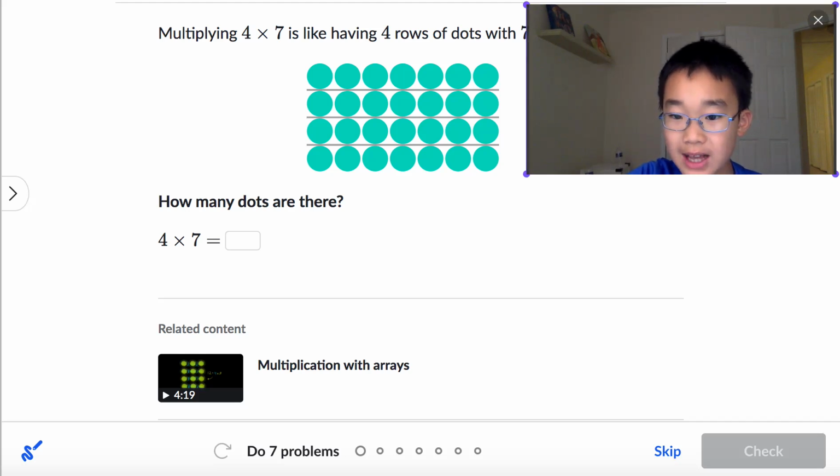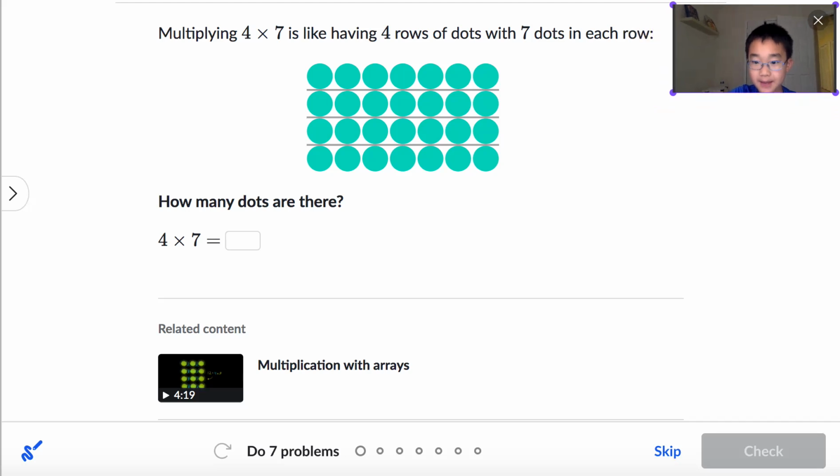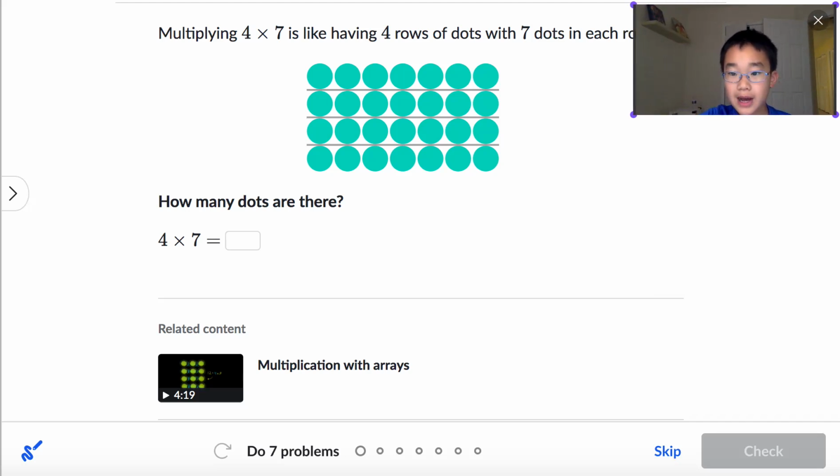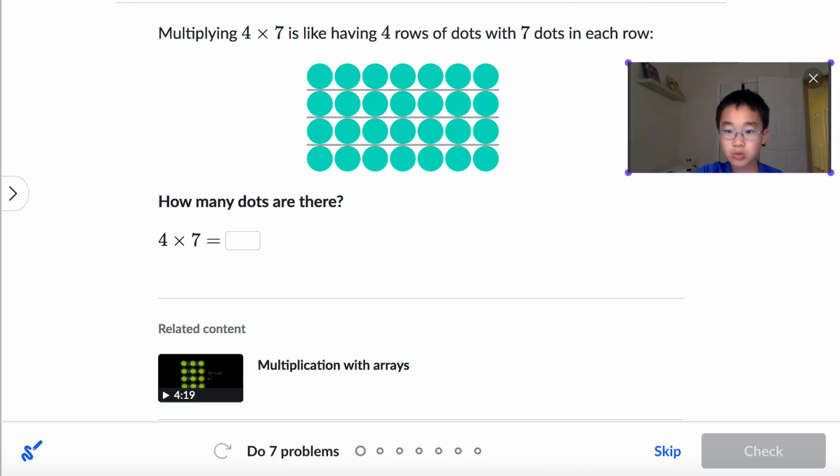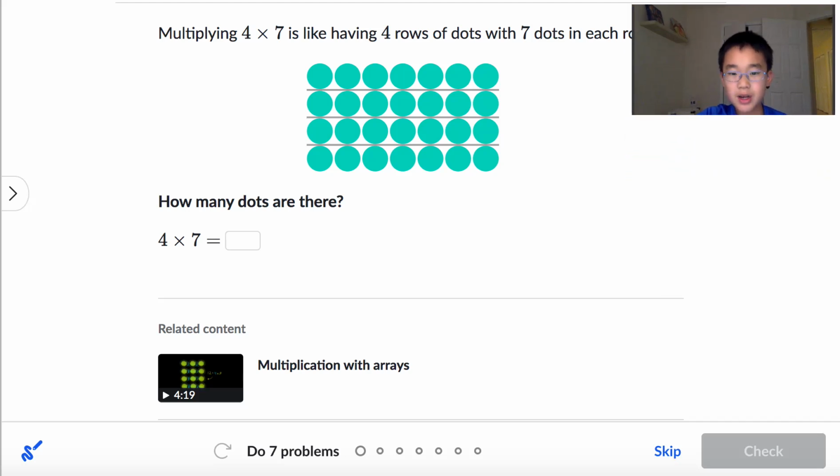Today, we will test your information from last time. Today, we're doing multiply with arrays. So, the first question is, multiply 4 times 7 is like having 4 rows of dots in each row. How many dots are there?